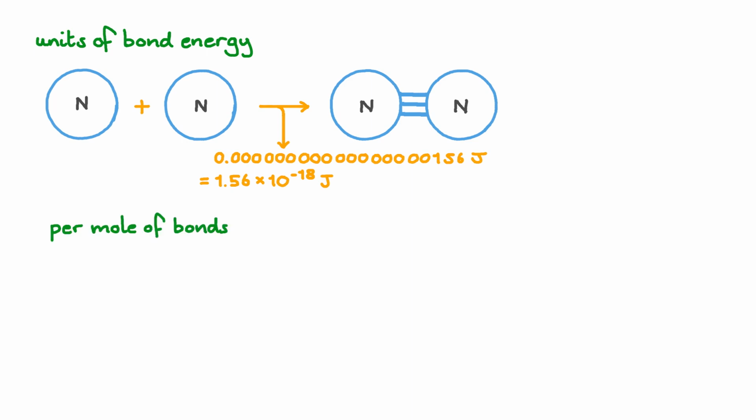energies, otherwise known as bond enthalpies, per mole of bonds. If we take a mole of nitrogen gas, N2 molecules, and break all their bonds, it will take about 942,000 joules to do the job. What we get at the end is 2 moles of nitrogen atoms.